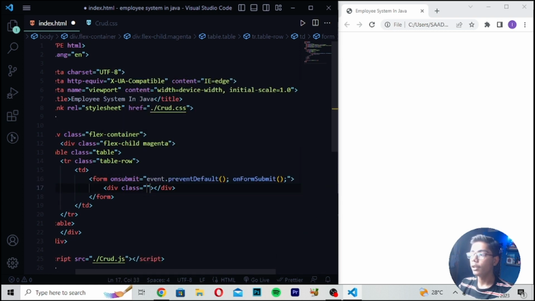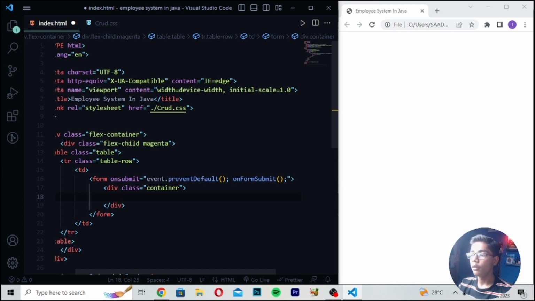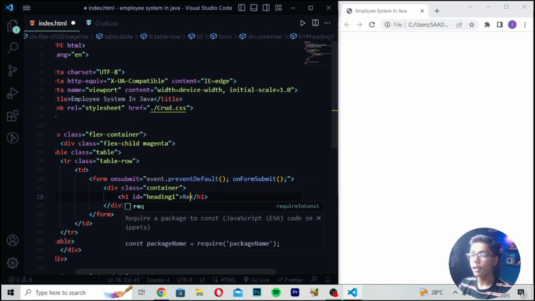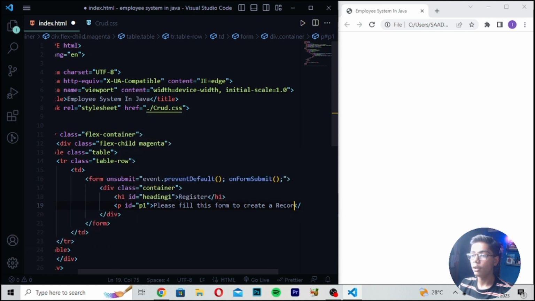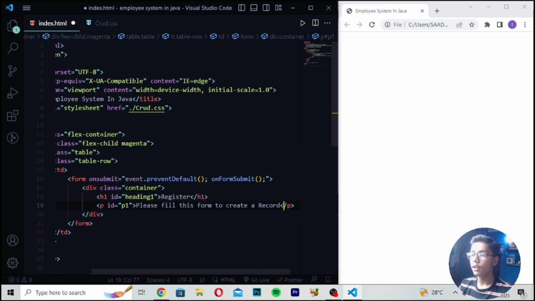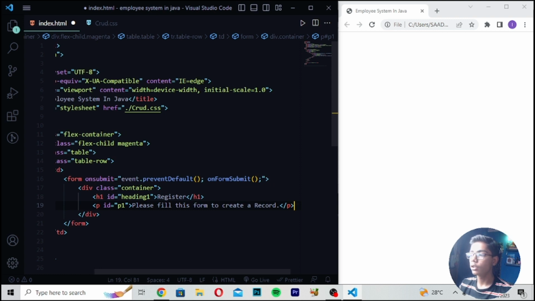I will be creating a div with the class of container. Here you have to now just write h1, heading 1. Then in heading 1, I will be writing register. Then you have to just write a p tag with id p1. So here I will be writing, please fill this form to create a record. After writing this, you have to close it by writing the full stop.